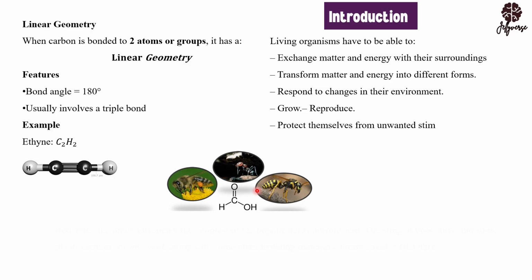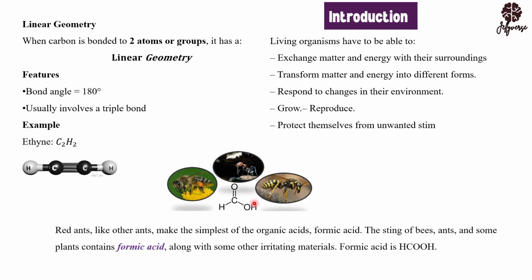So this is the introduction. Formic acid is the same thing as methanoic acid. So when we get to the place where we are actually going to talk about how to classify functional groups, you are going to realize that this particular formic acid falls under the functional group carboxylic acids.